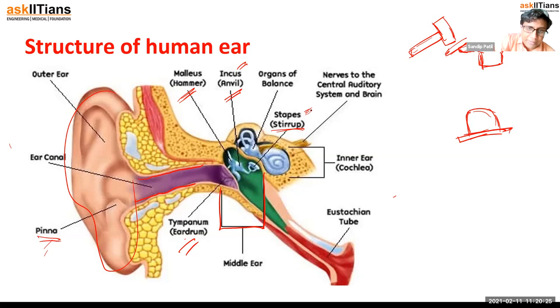So what is the job of the middle ear? There are three parts we can say in the middle ear, or four parts. One is the eardrum. The eardrum takes the vibrations from the ear canal, then gives them to the hammer. The hammer gives that to the anvil. The anvil and stirrup both have the job of transferring those vibrations to the inner ear.